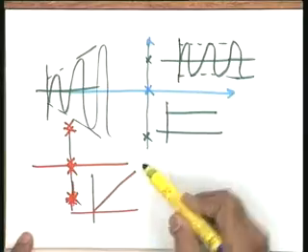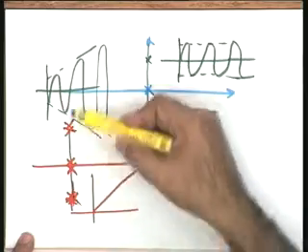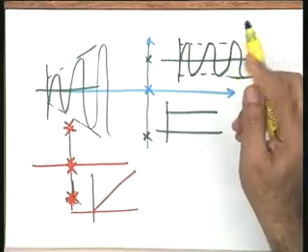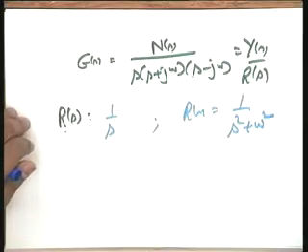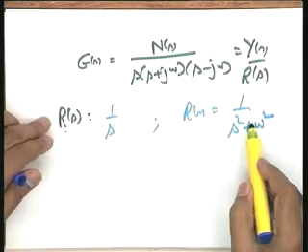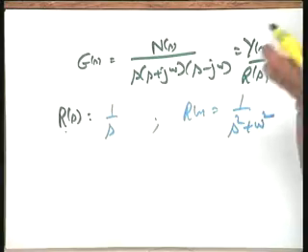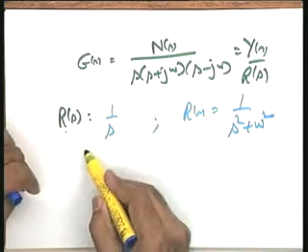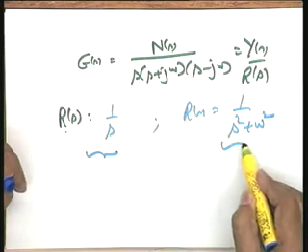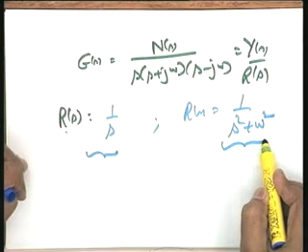Please see, if there is a double pole at the origin, this is the response. If this is a double pole pair, this is the response. This is decidedly growing. But if you have a single pole, and if the system is not subjected to these two inputs, the response is always non growing. Now, it is up to us whether we reject this system or accept this system, because it will depend upon the application. So, I need your attention and comments if any.